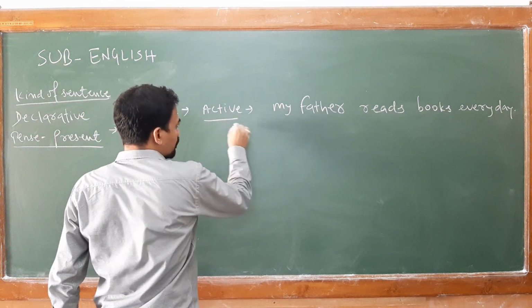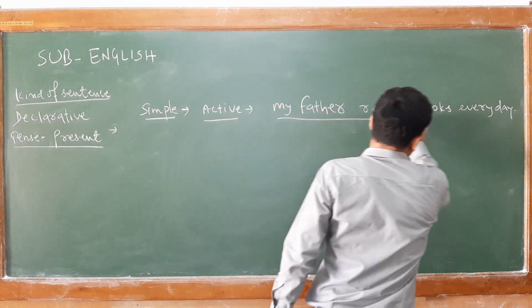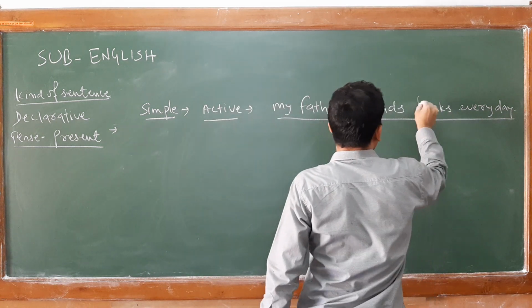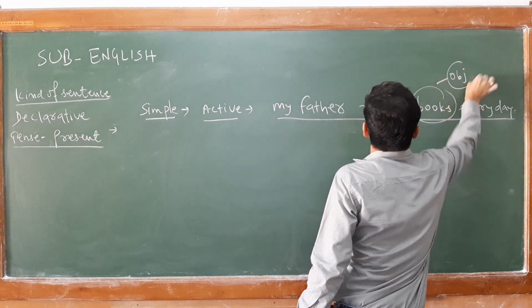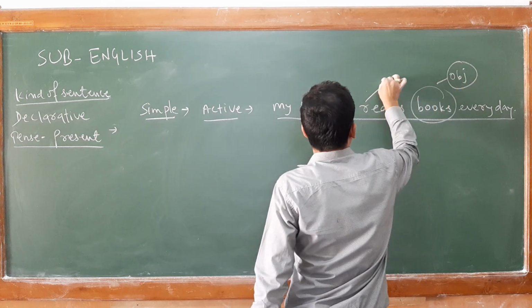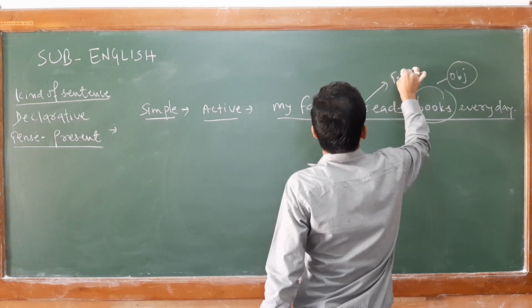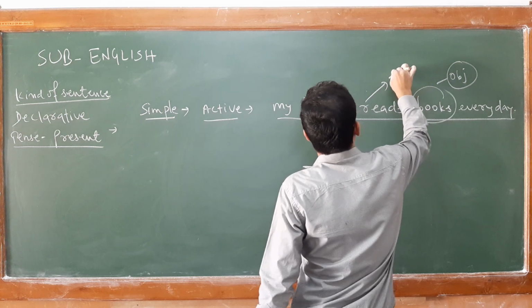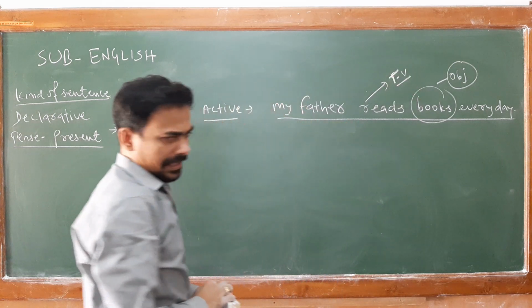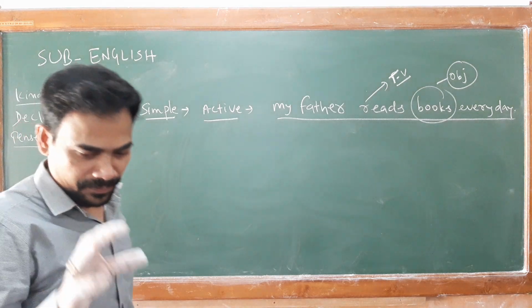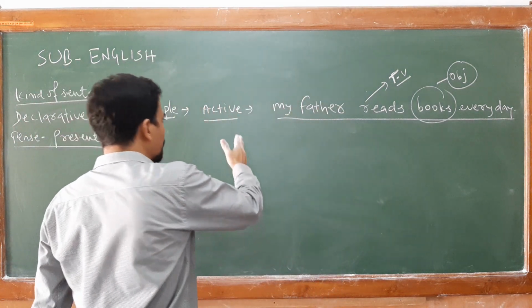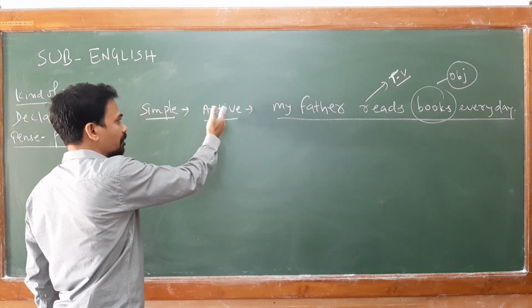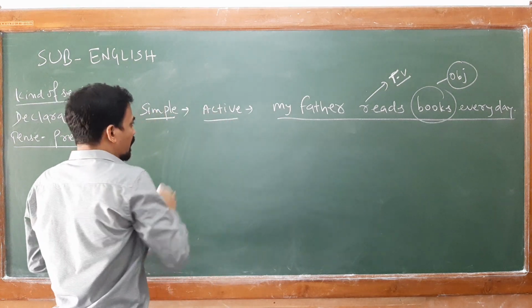This is in active form. This particular sentence is in active form because you find your object form plus you find your transitive verb. So whenever you find an object, obviously you have a transitive verb. So whenever you have a transitive verb, it is very easy to convert from active into passive.